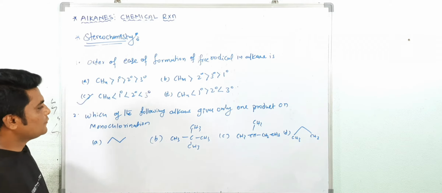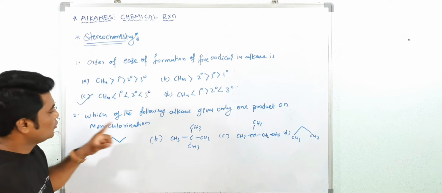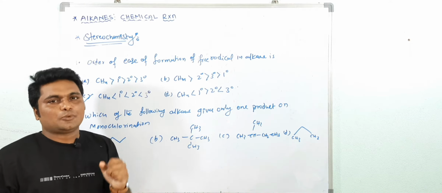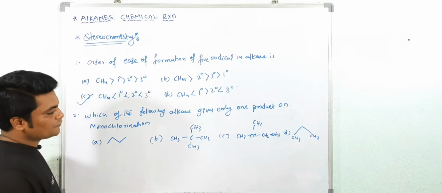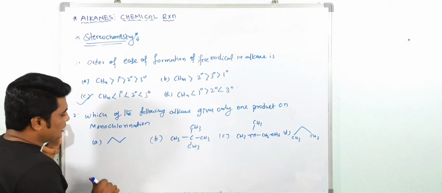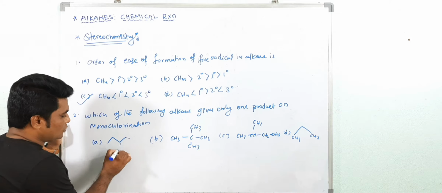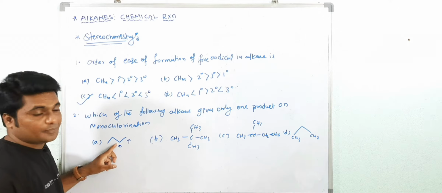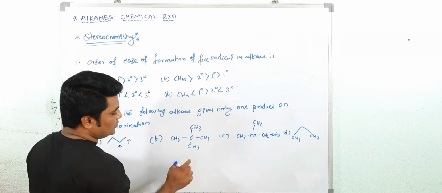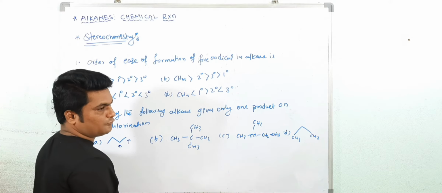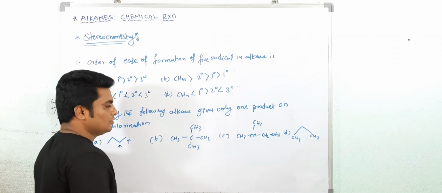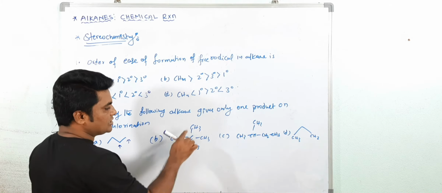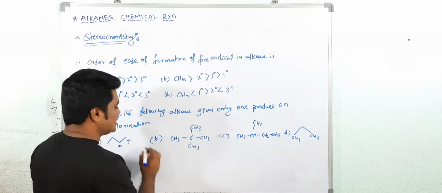Now see, which of the following alkanes gives only one product on monochlorination? When you do the monochlorination, you have to get only a single product. See, if you do the monochlorination here, the possibility is here and also here. I am giving the arrow. Two products you will get, and a chiral center is also forming here, so it means three products. Here there is no hydrogen. Here, all 4 CH3 undergo monochlorination, but all are the same because they have the same chemical environment. So if you do monochlorination at any point, you will get only a single product. So the right answer is this one.